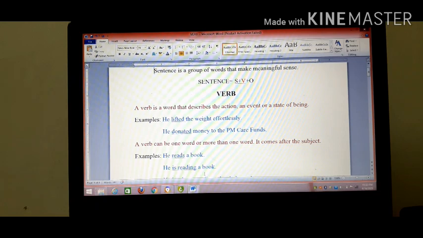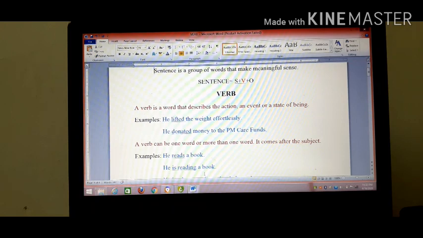As you know, a sentence is a group of words that make meaningful sense. And the structure of a sentence is subject plus verb plus object. This is the basic structure of a sentence. And the most vital part is the verb. A sentence cannot be constructed without a verb.